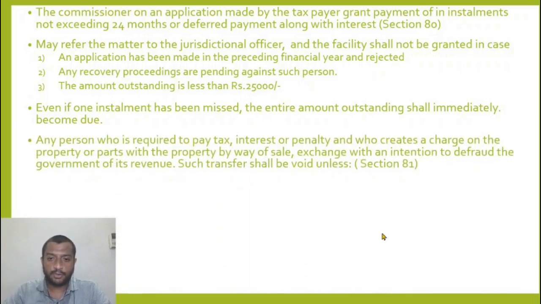A person who is required to pay tax, interest, penalty, who creates a charge on property or parts with the property by sale or exchange with an intention to defraud the government of its revenue. As I told you before, the moment I get a notice, I transfer my property to someone else.